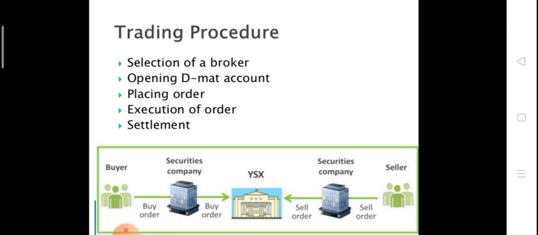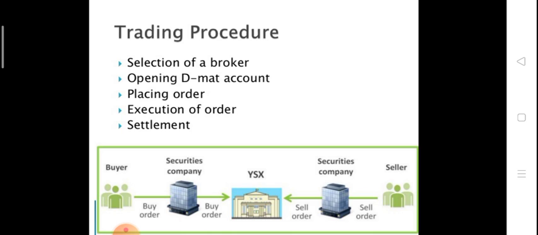Let's take an example: a buyer wants to purchase shares of a company, YSX. He contacts a broker in a security company, and the stock exchange then gives the order.